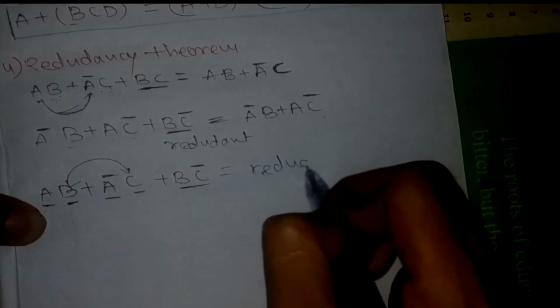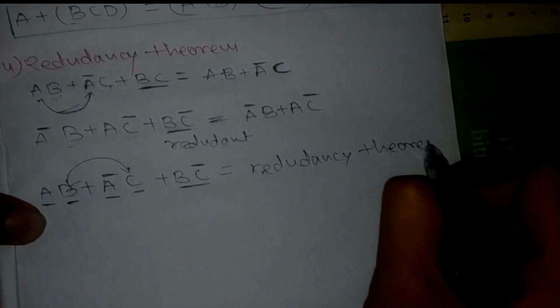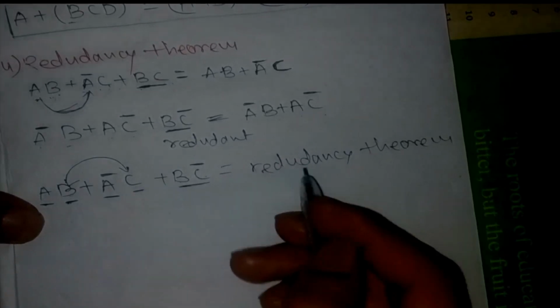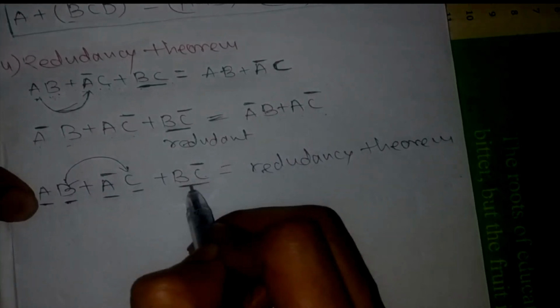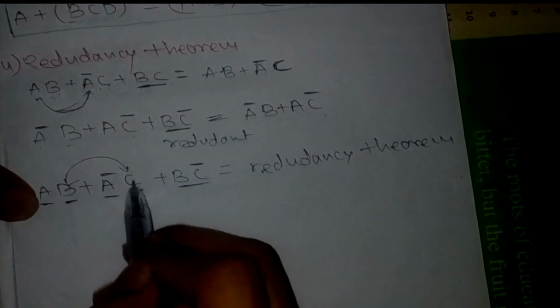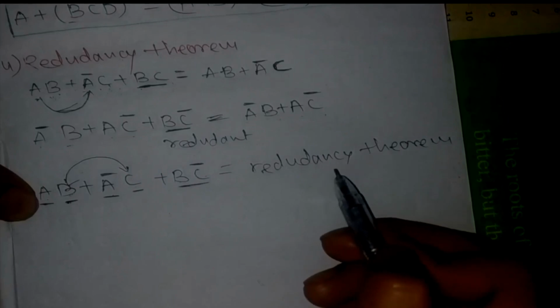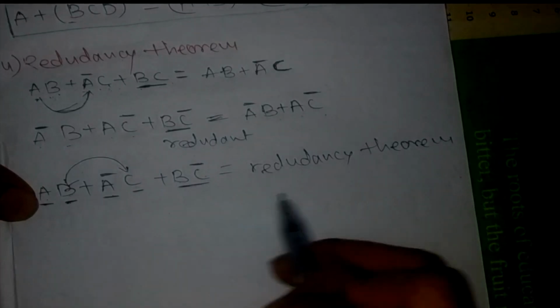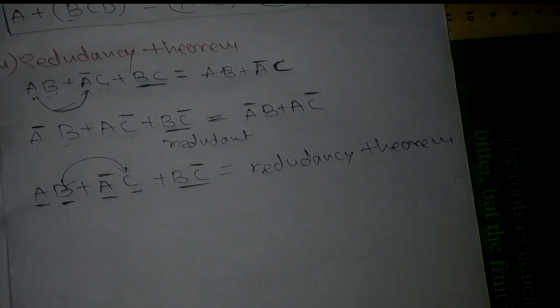So here the redundancy theorem fails. What we have learned here is that if the third term is the product of the terms which are there with the variable and its complement, then only the redundancy theorem is applicable, or else it will fail. Okay, so this is all about the Boolean theorems.